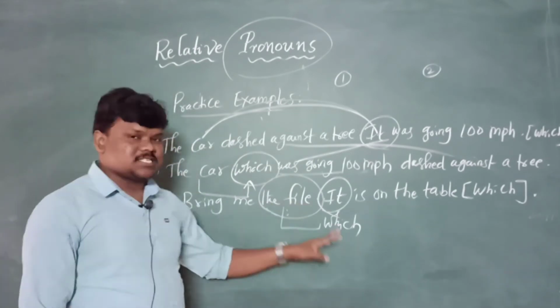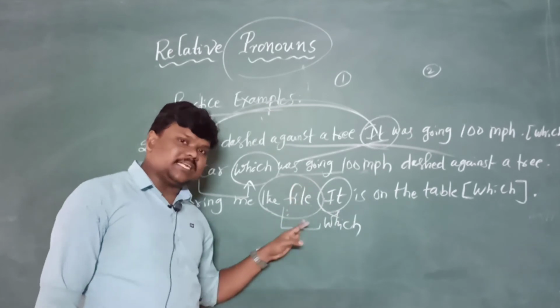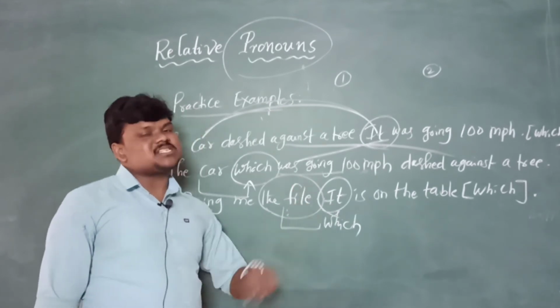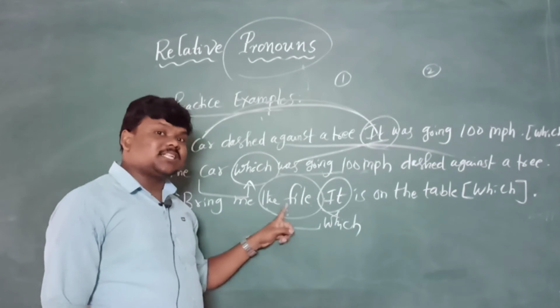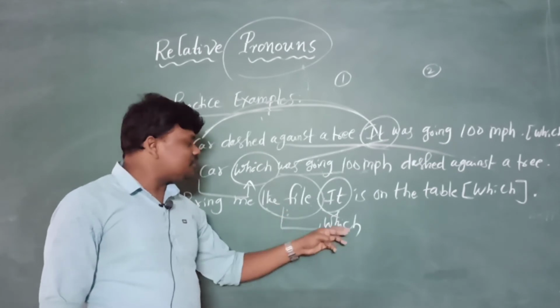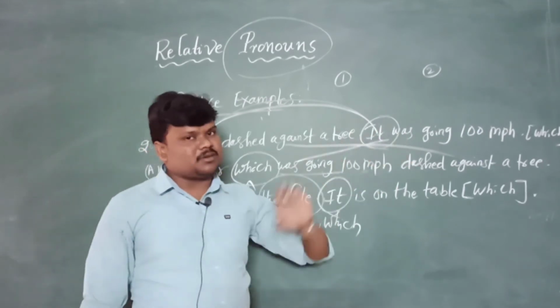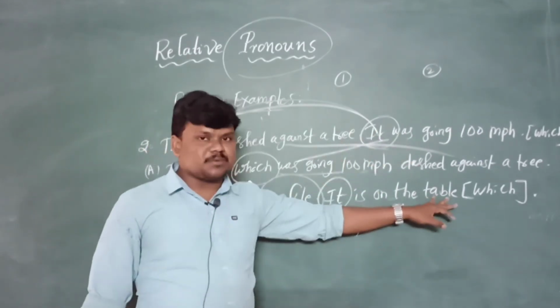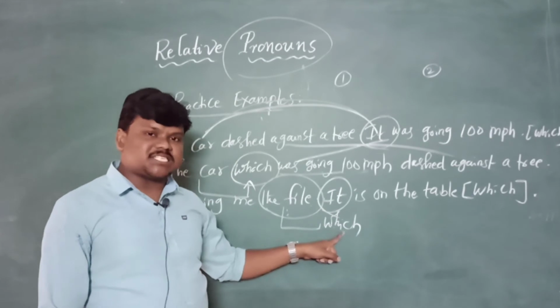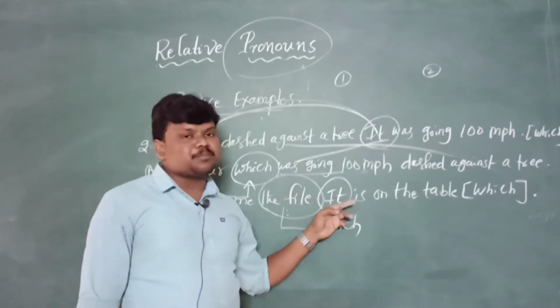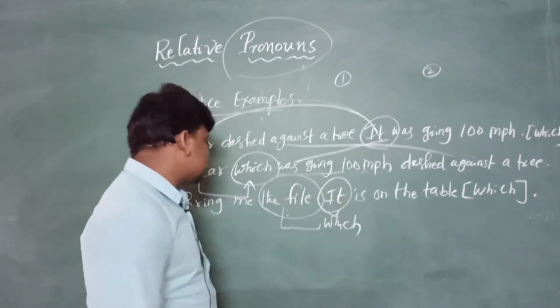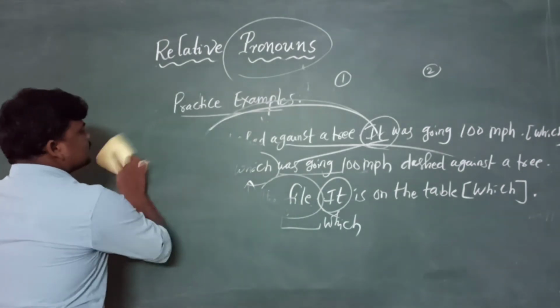You can write like this. First identify where is the thing, place, animal in the given sentence. After that, that thing, that place, that animal immediately follows which, right? Bring me the file which is on the table. See, after file we write which, and the file-related pronoun should be removed. Well, yes, let's get into one more example.